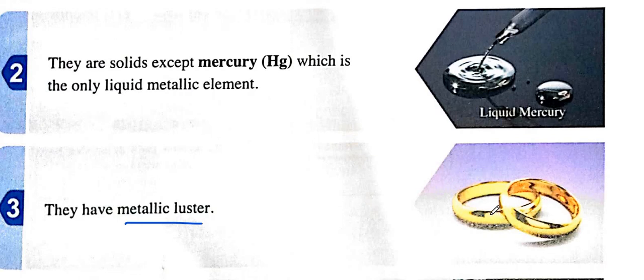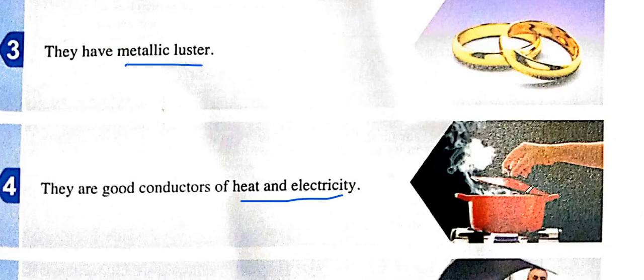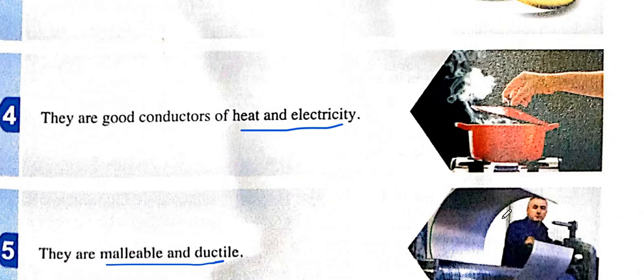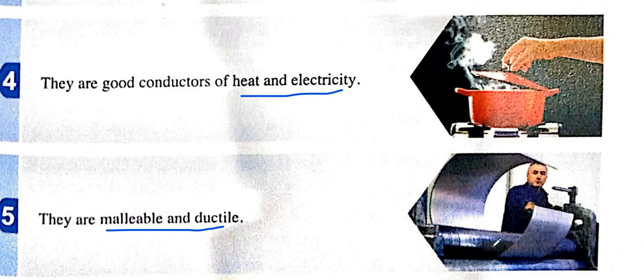They are shiny and they are malleable. We can see the cooking pots that cook the food, of course conducting the heat, and also we make wires from copper, because copper is a good conductor of electricity. Also, as you can see here, they can be shaped and made into different shapes, so they are malleable and ductile.